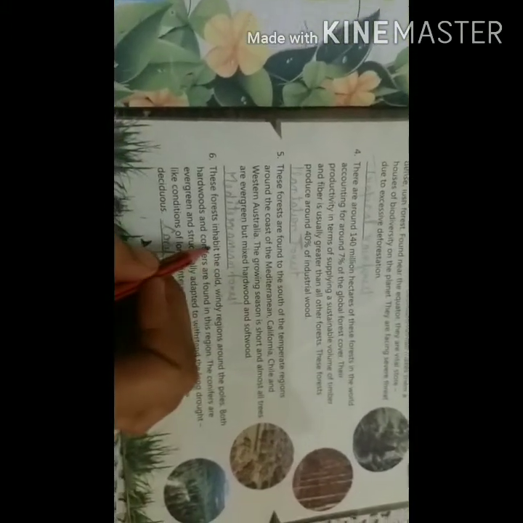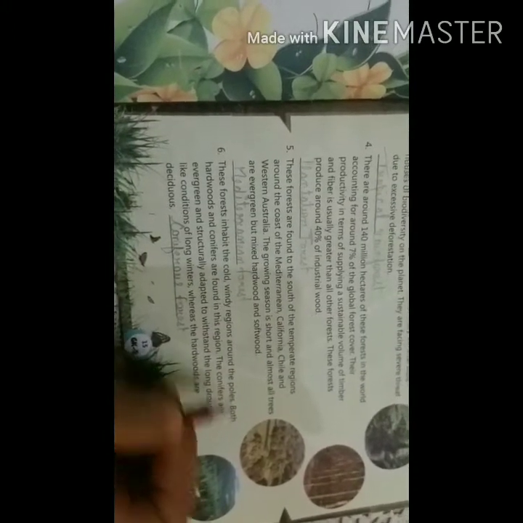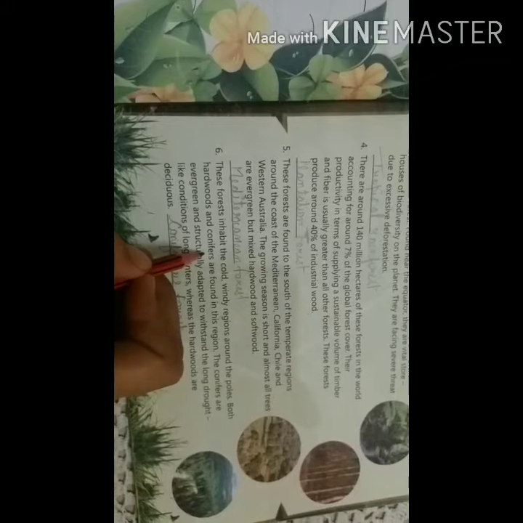The conifers are evergreen and structurally adapted to withstand the long drought-like conditions of long winters, whereas the hardwoods are deciduous. It means these forests are located in the cold windy regions of the poles, and here hardwoods and conifer trees are found.